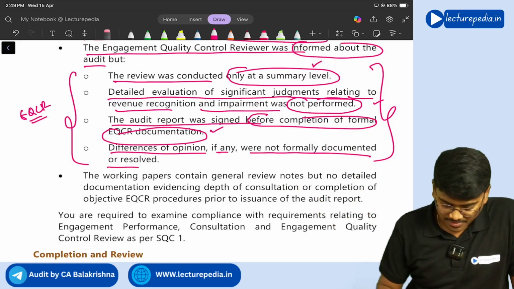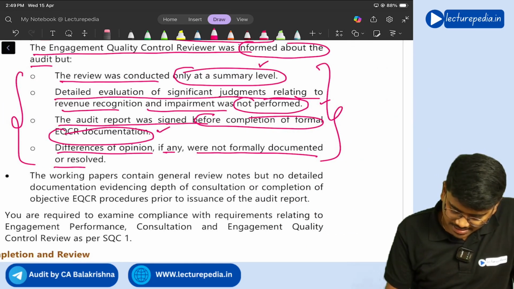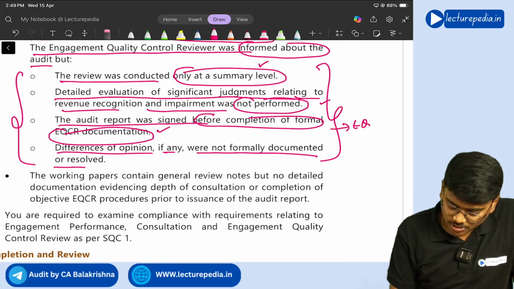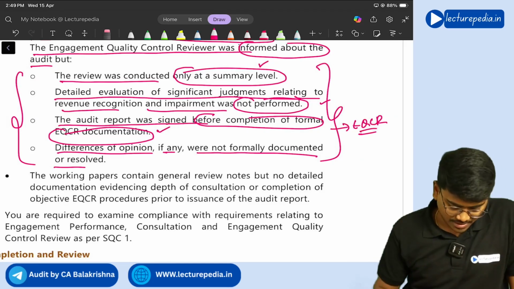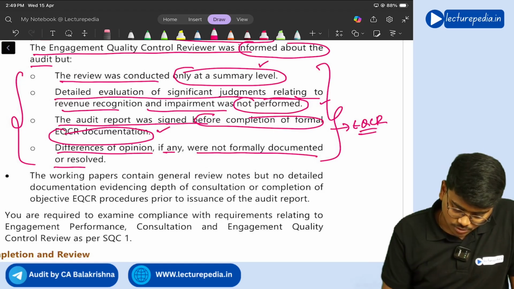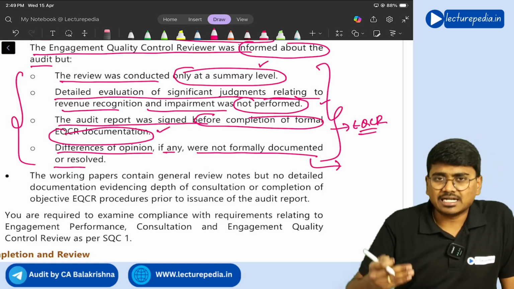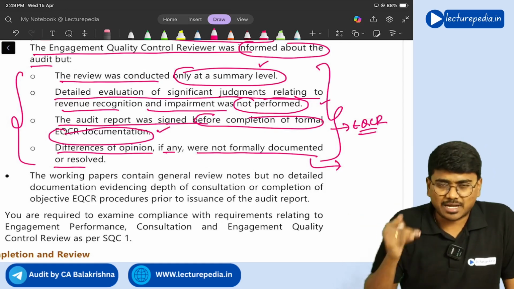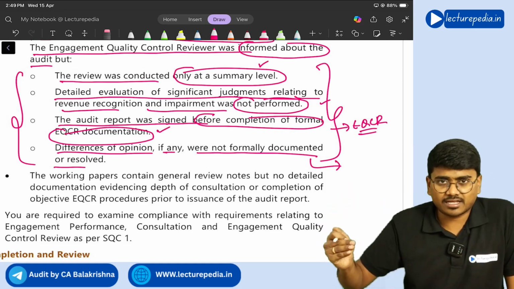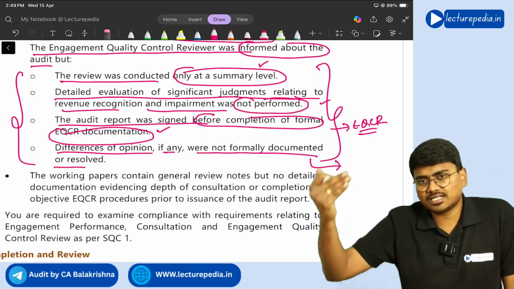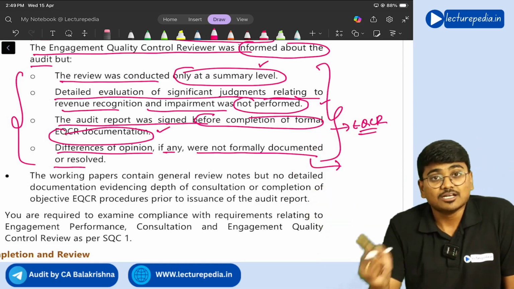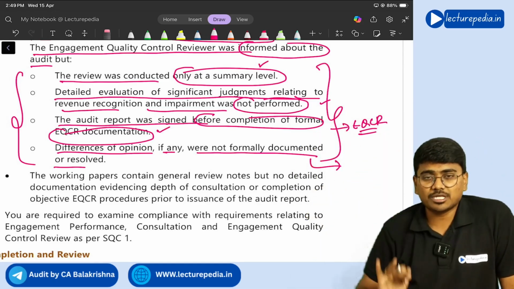Okay, you can refer, like this is related to engagement quality control review, this has happened. And with respect to consultation in difficult and contentious matters, consultation has to be taken. In the current situation, consultation with an external expert has been made, but the documentation has not been made properly.